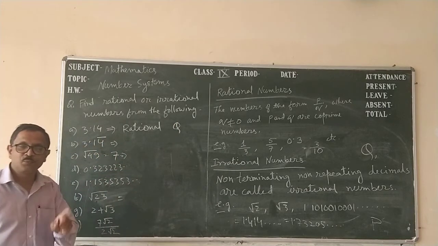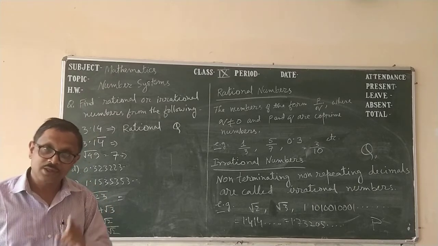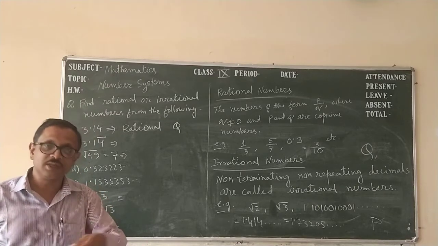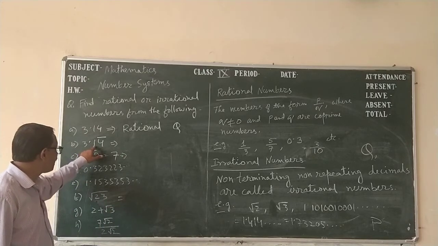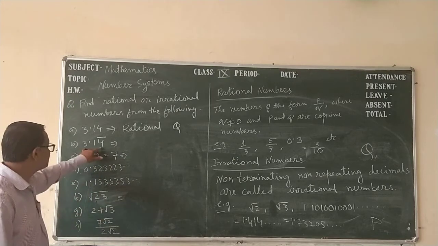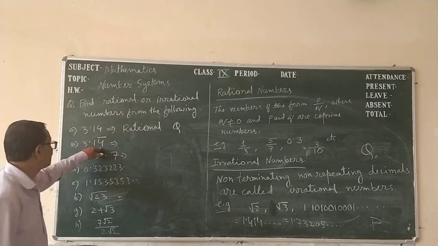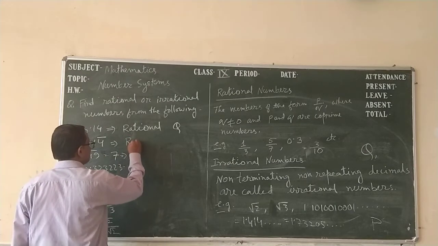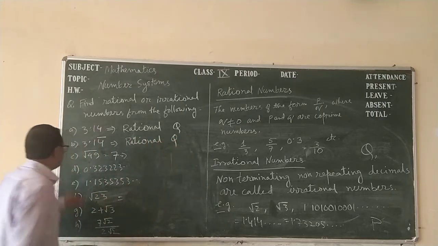3.14 recurring means it is non-terminating but repeating decimal. The 4 is repeating: 3.144444 repeats again and again. So it is a recurring number, and a recurring number is also a rational number.